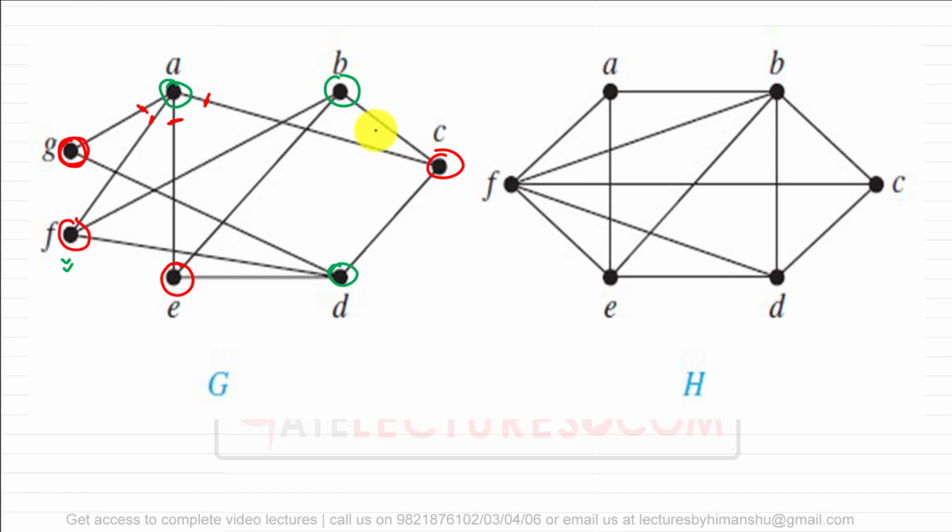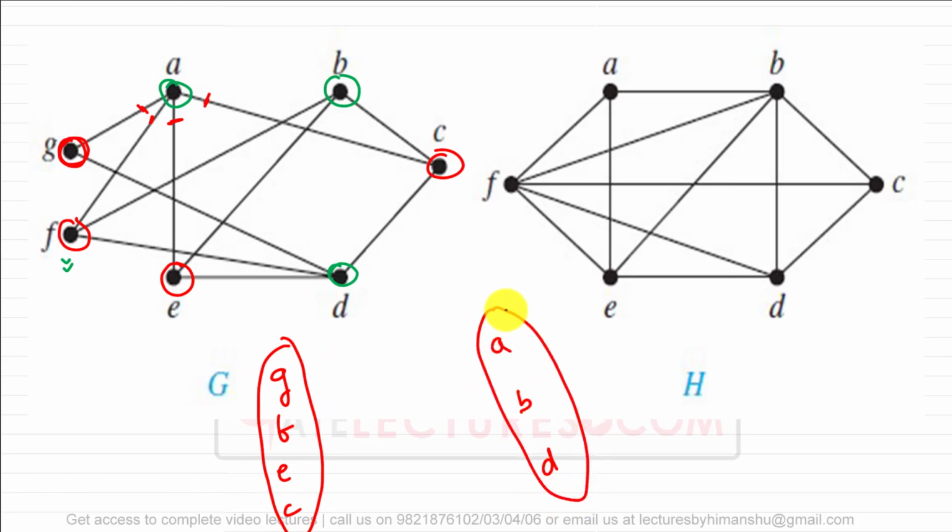Okay, now if we have marked all the vertices, you can divide these vertices into two sets. The first set will have G, F, E and C, and there should not be any edge between G, F, E and C. The second set will contain A, B and D, and there should not be any edge between A, B and D. If this is happening, then this is a bipartite graph.